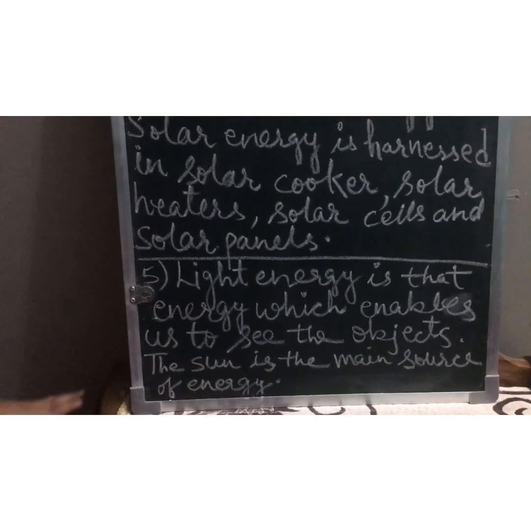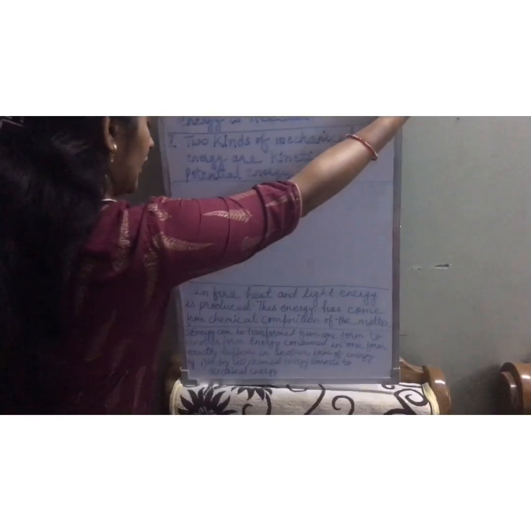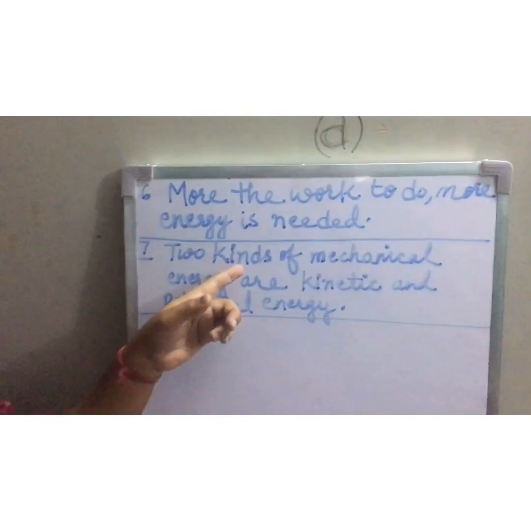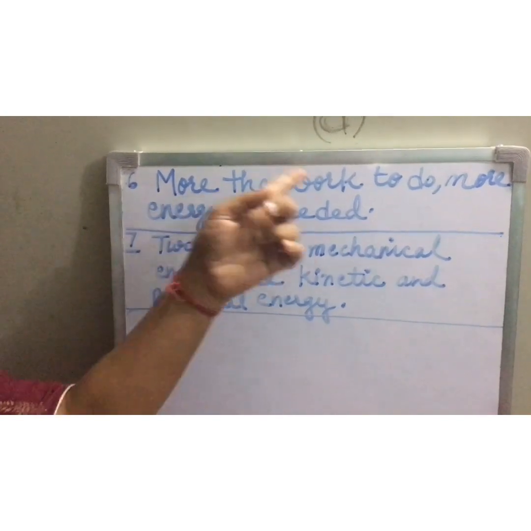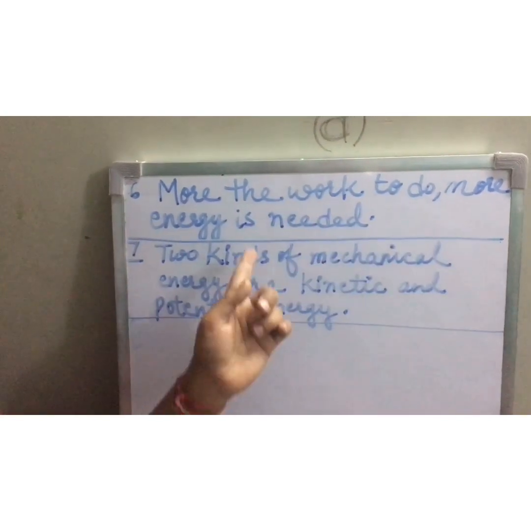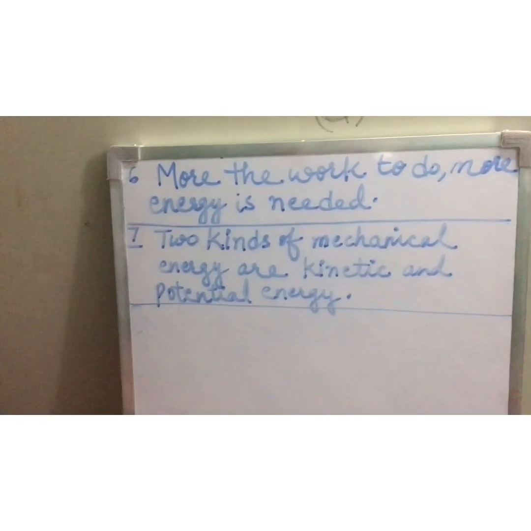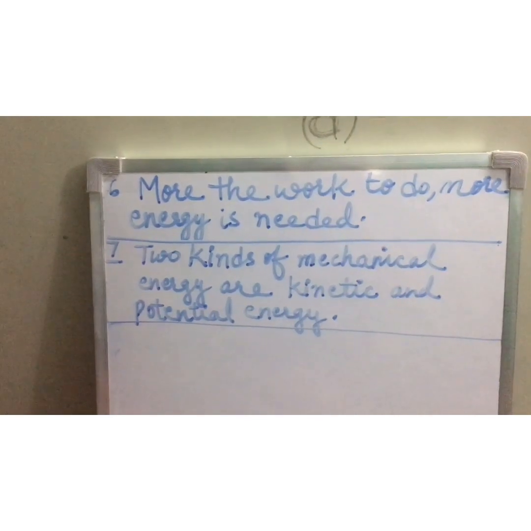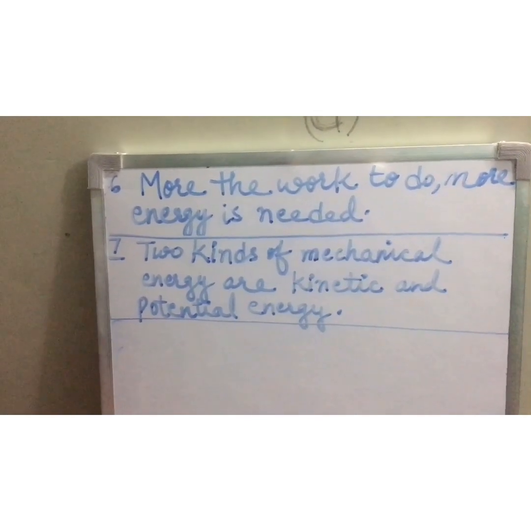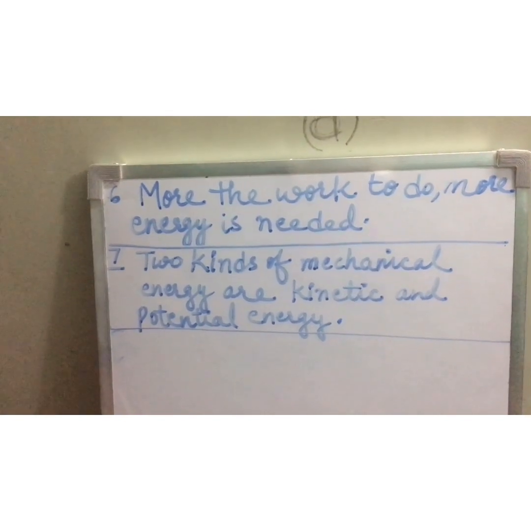Okay. Now the next question, what do you mean by work energy relationship? The more the work to do, the more energy is needed or required. Both are related to each other, directly proportional. Okay, for example, if you have more work to do, what do you require? More energy. If you have less energy in your body, you are able to do only less work.